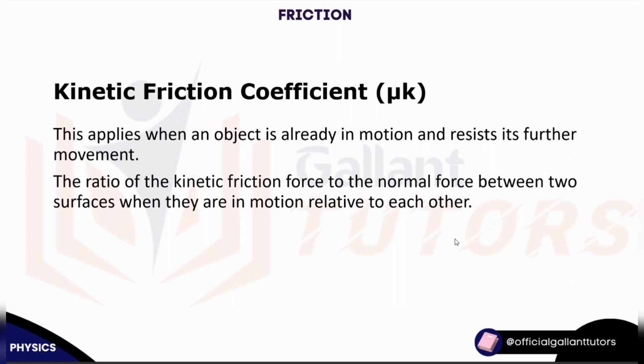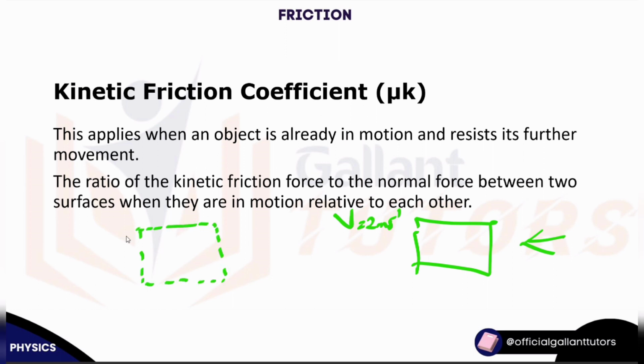So let's assume I push this particular object this way, and the velocity is probably 2 meters per second. At a certain point, it will definitely stop. The property experienced at this point is the kinetic coefficient of friction. The K here signifies kinetic.